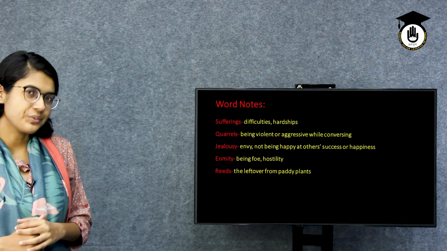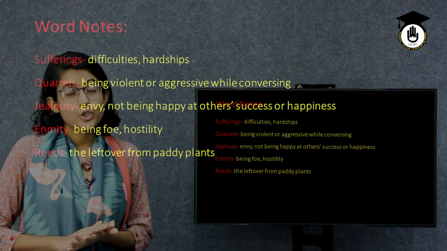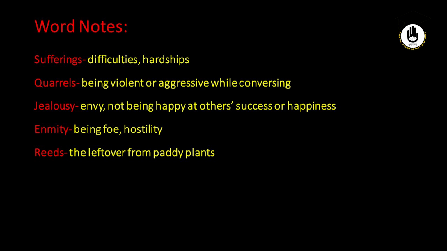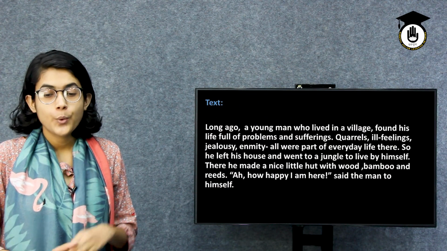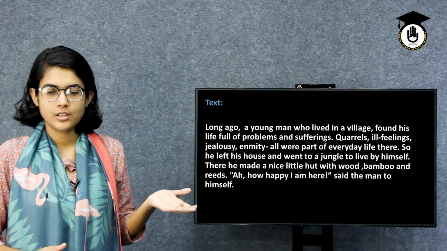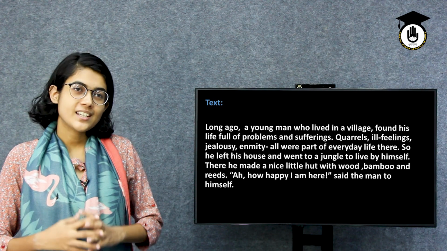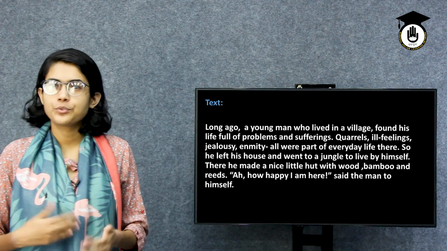Also, did you know about reeds? We generally call it khor in Bangla. That means the leftover from the paddy plants. So, see again in the text that we have these words. I hope that the meanings are clear to you right now and we can move to the next part of the story.